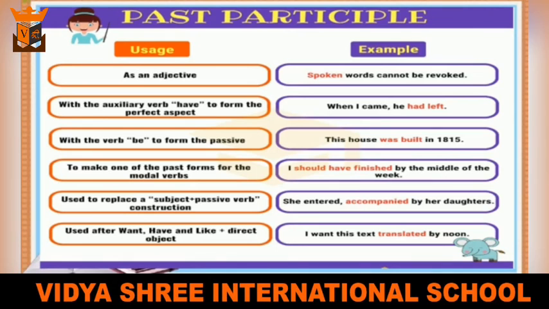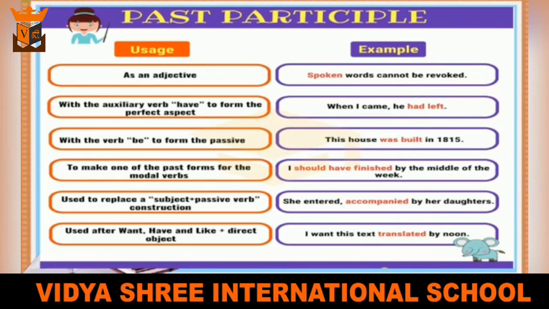Past participles are used to make one of the past forms for the modal verb. Example, I should have finished by the middle of the week. Finished is a form of past participle. It is used to replace a subject plus passive verb construction.